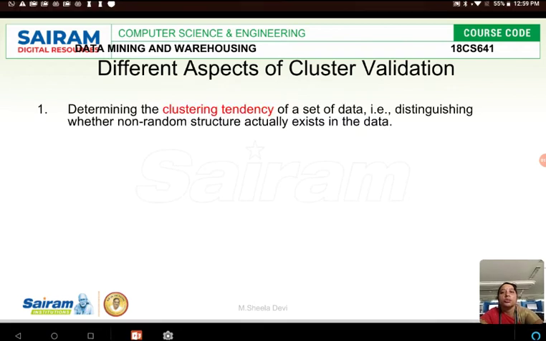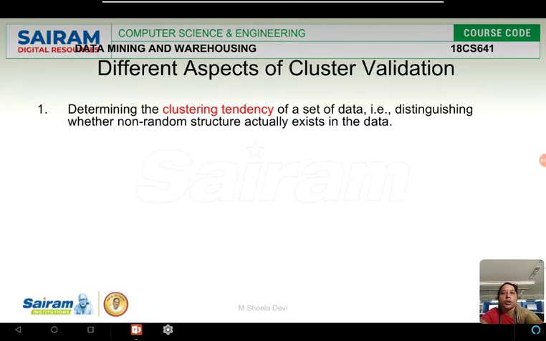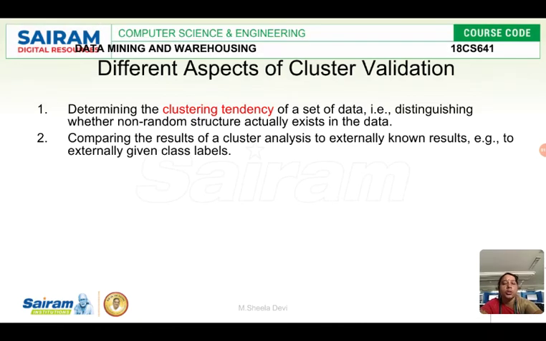Determining the clustering tendency of a set of data, that is distinguishing whether non-random structure actually exists in the data. That's what I said, whether we have included the noise data also inside the cluster or not. Comparing the results of the cluster analysis to externally known results: cluster validation can compare with the external results.